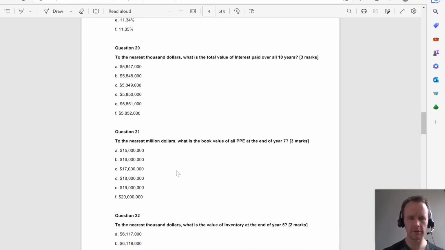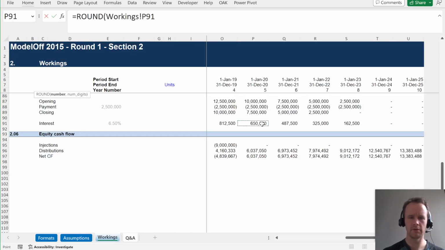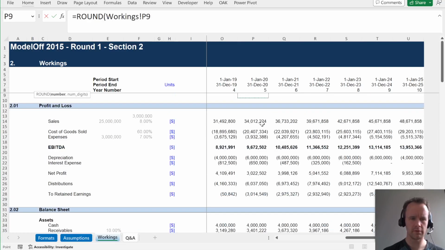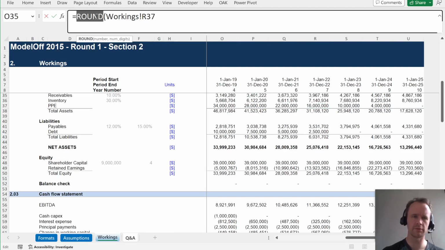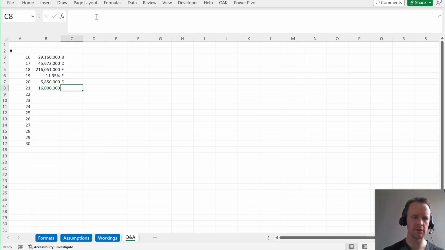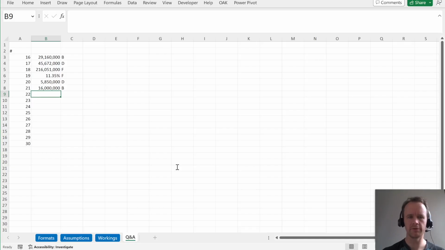21. Nearest $1 million, book value of PP&E at the end of year 7. So, round PP&E. Go up to the balance sheet because that puts them both together. The end of year 7. Oh, again, I don't need to round anything actually because that's already a multiple of $1 million, which I guess the PP&E always is in this model. So that's B.